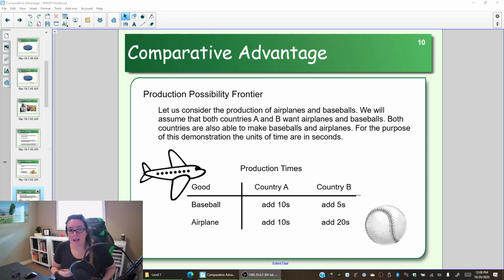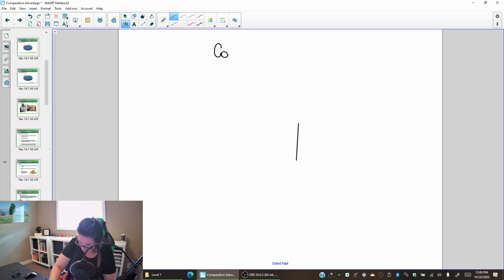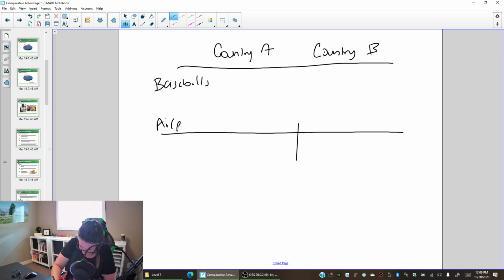But because this is a video, we do want to illustrate the theory and show you how this works. So we'll assume we have done that activity, and we will then create this graph here where we have country A and country B, and we have our baseballs and airplanes.